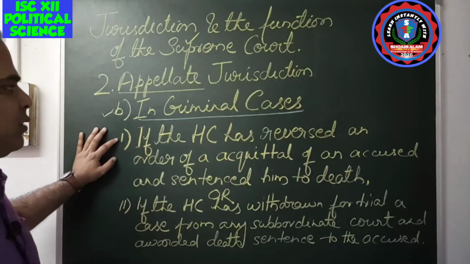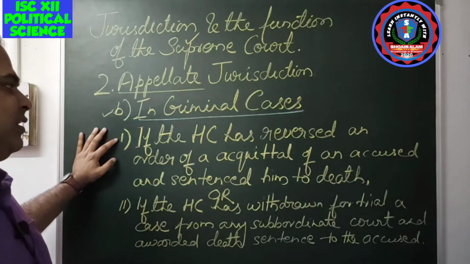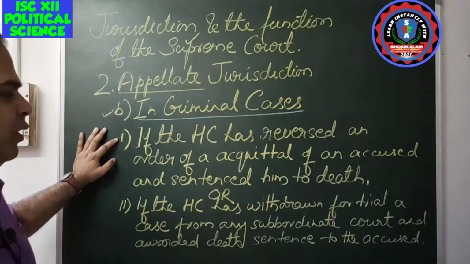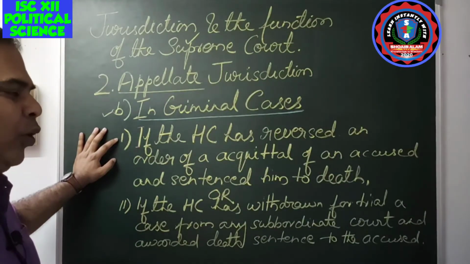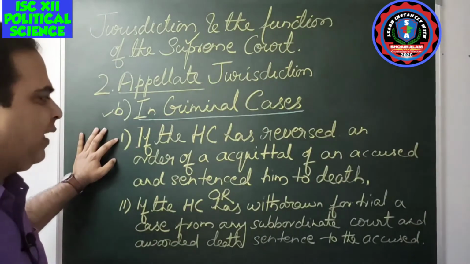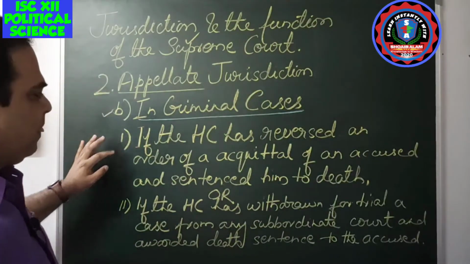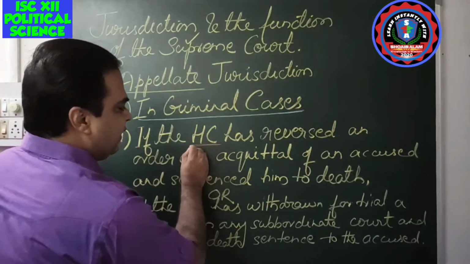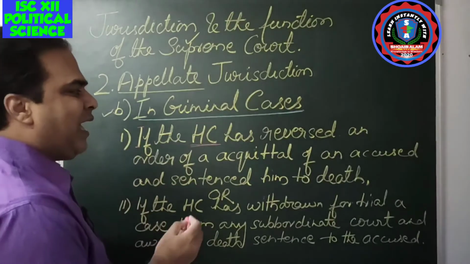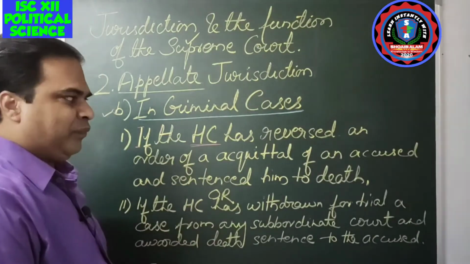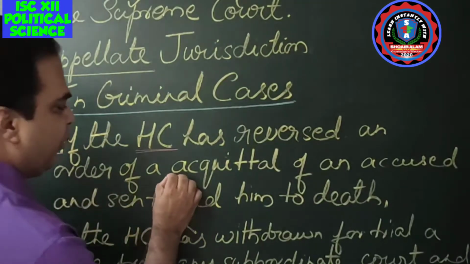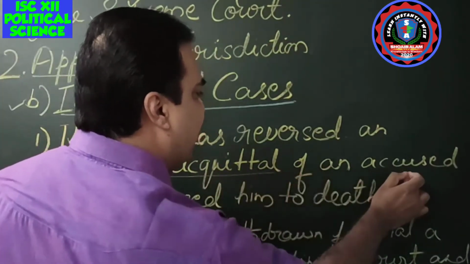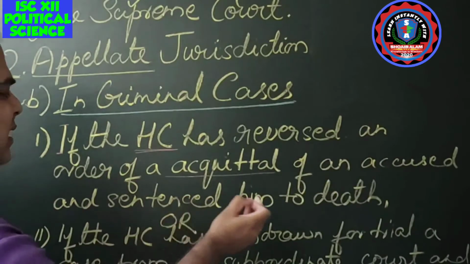So suppose a criminal case is there. Under what circumstances will that case go to the Supreme Court in the form of appeal? You can see here, if the High Court has reversed an order of acquittal of an accused and sentenced him to death.